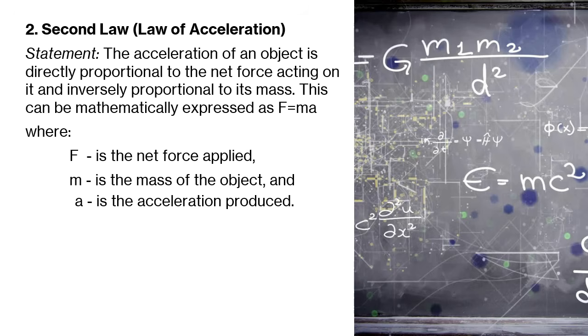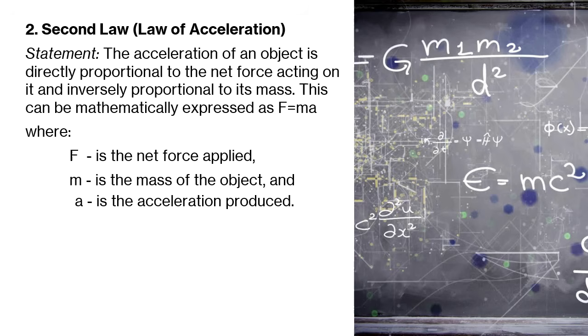Newton's second law of motion, or the law of acceleration, states that the acceleration of an object is directly proportional to the net force acting on it and inversely proportional to its mass.